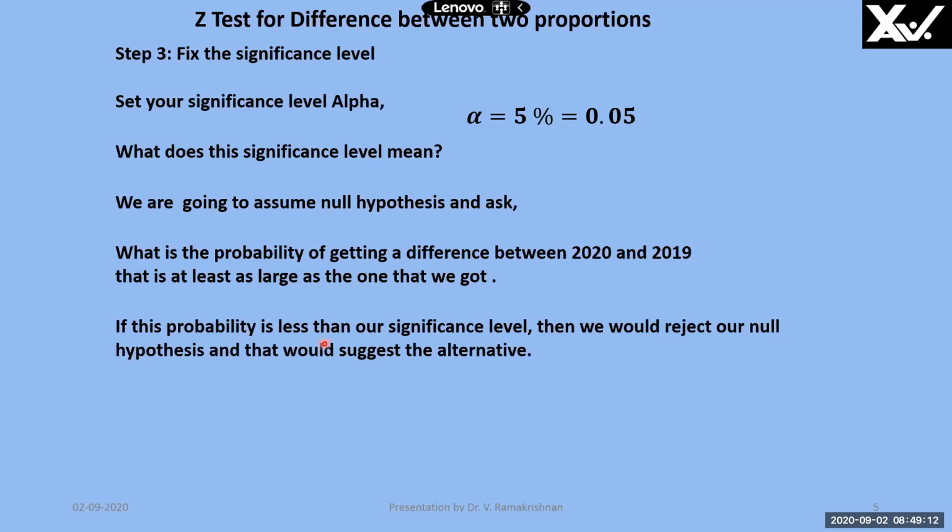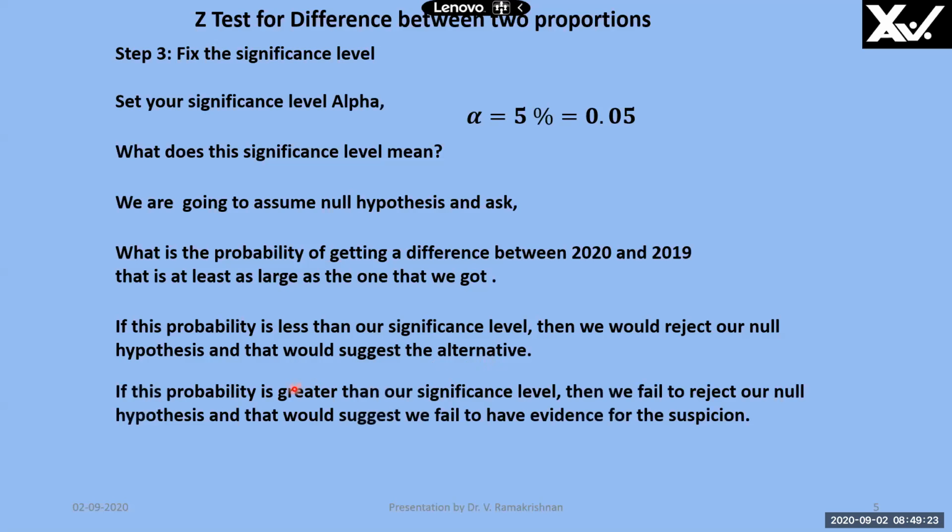If this probability is less than our significance level, then we would reject our null hypothesis and that would suggest the alternative. That means alternative is true. The suspicion is true. If the probability is greater than our significance level, then we fail to reject our null hypothesis and that would suggest that we will retain the null hypothesis. We do not have enough evidence to support the suspicion.